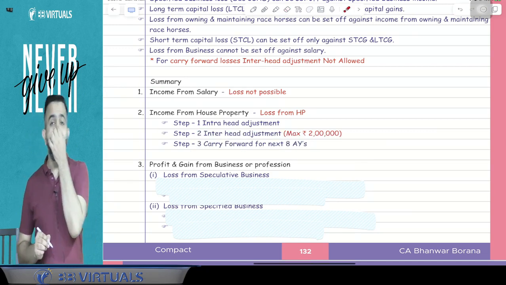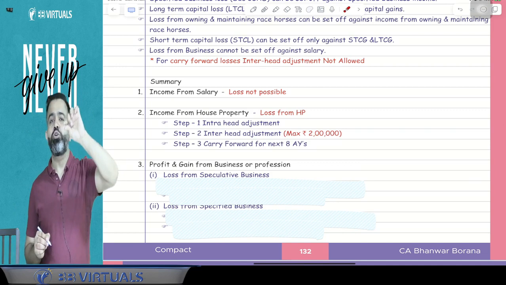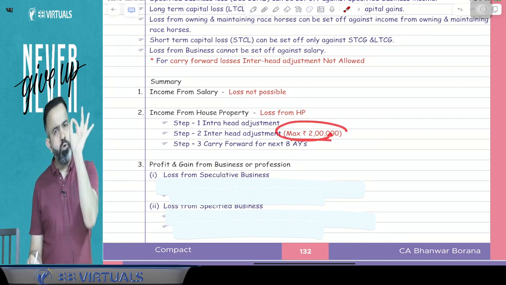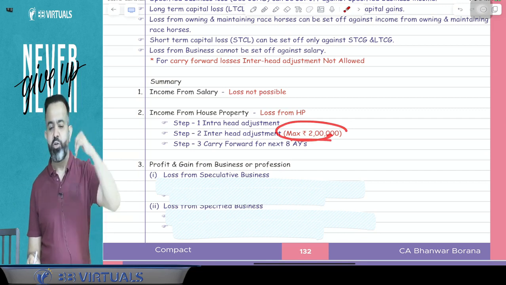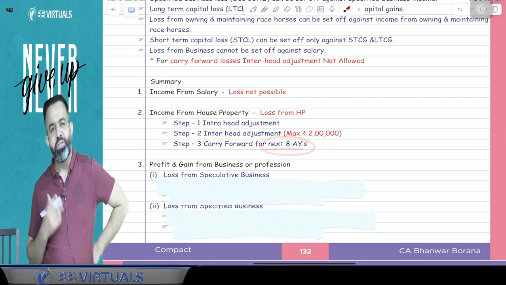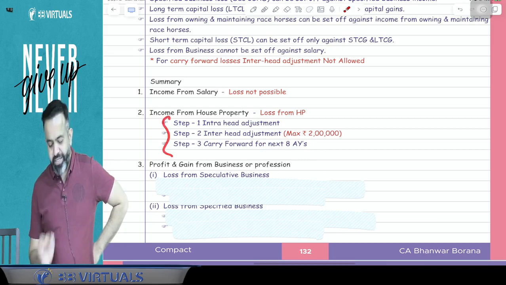But always remember, house property losses can be set off against any other head only up to a maximum of 2 lakh. After that, you will carry forward for 8 assessment years.